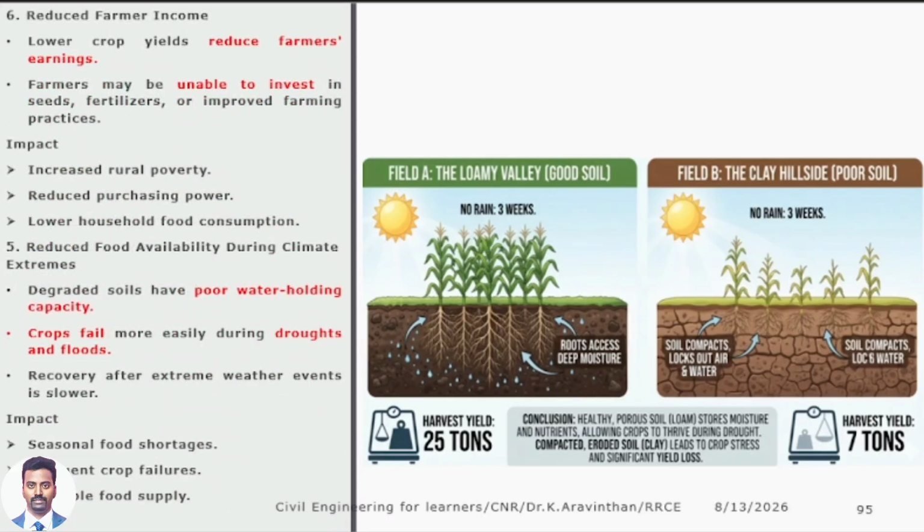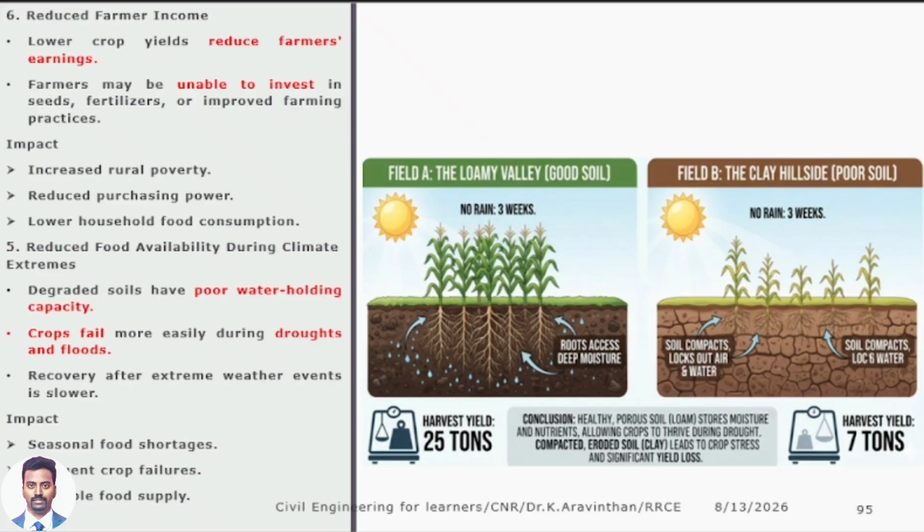Sir, I am doing the same agriculture on 2 lands. One land consists of loamy valley. What do you mean by loam? Loam is a rich soil. What is another soil? It is a clay soil. You are doing the same agriculture in 2 plots. One gives 25 tons and another gives 7 tons of harvest. This is due to the lack of soil nourishment and degraded soil. The same corn is not giving a higher reap. This is an example. Reduction of food availability during extreme climates and reduction of farmers' income will happen due to degradation.